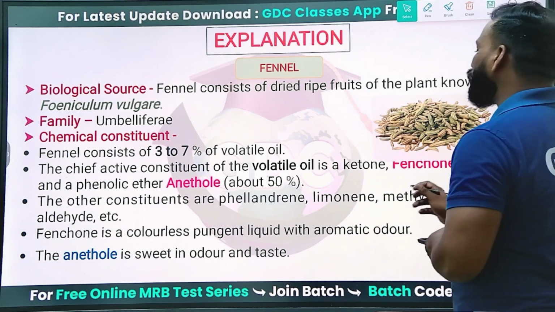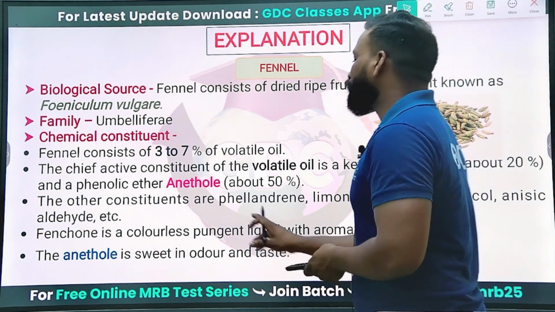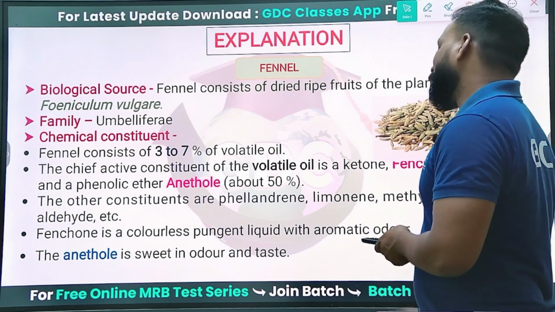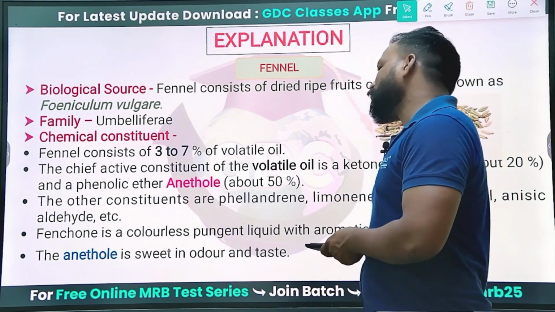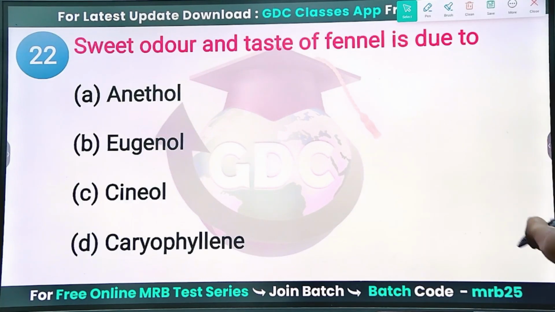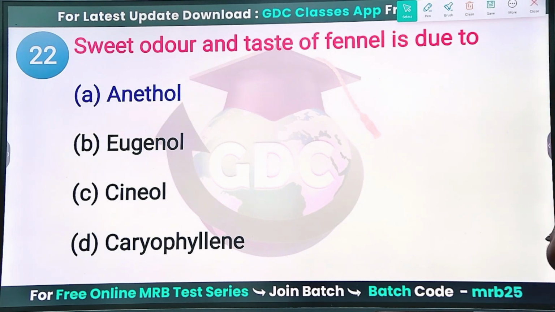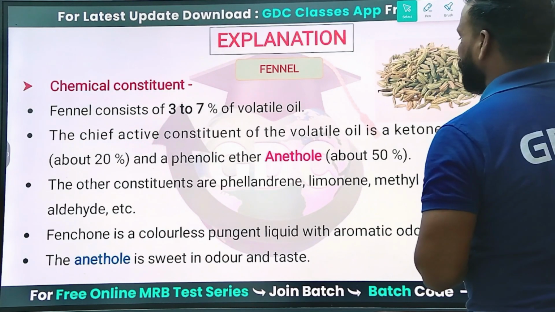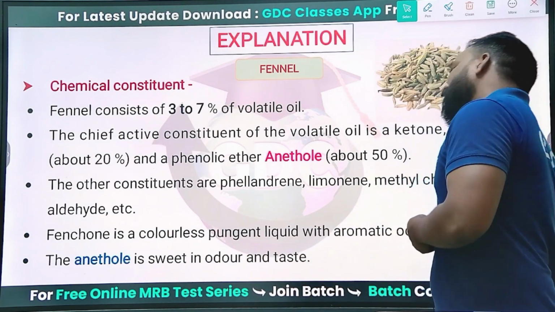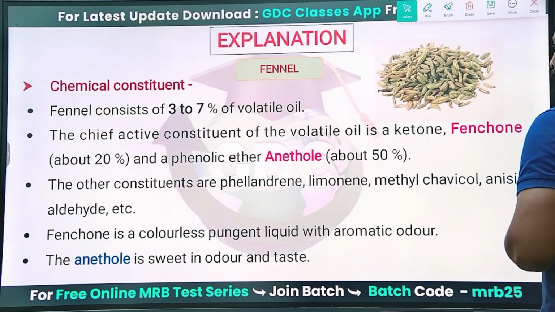So fenchone and anethole are found in fennel. The sweet taste is due to anethole. Do remember: the odor is due to fenchone and the taste is due to anethole. Fenchone is for the flavor and anethole is for the taste. The sweet odor and taste of fennel is due to anethole, undoubtedly option A. Anethole is sweet in odor and taste. That's the reason we feel the sweetness and sweet odor while chewing fennel.